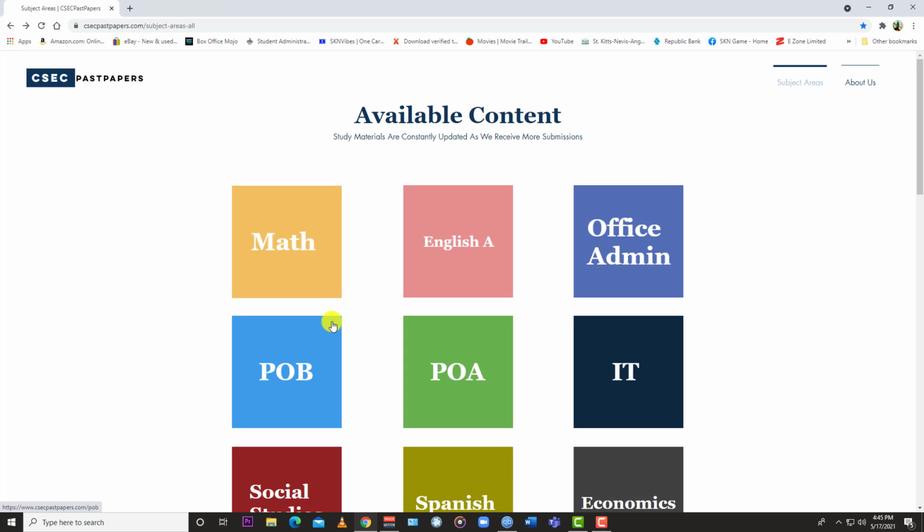Check Learn SKN for some of the solutions for the subjects, your POB, your economics, your agriculture science, and some of the paper ones for a large number of subjects. Check Learn SKN for solutions while you have the papers in hand.